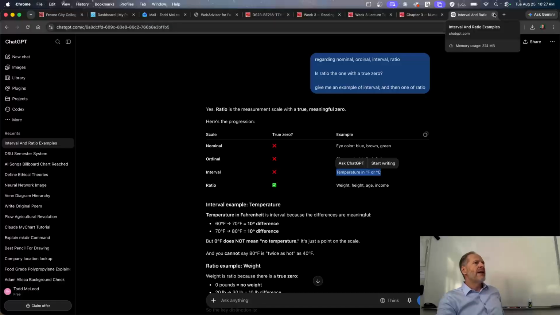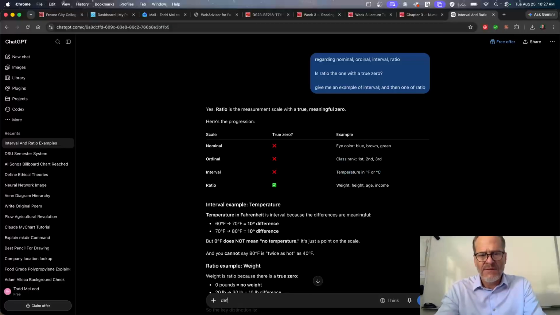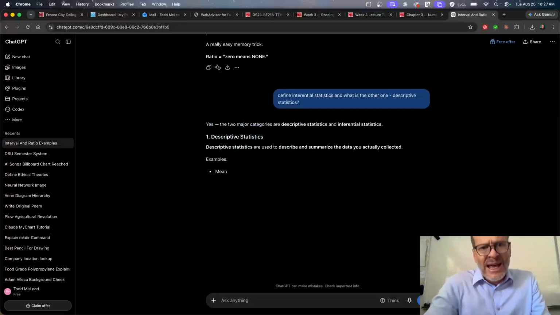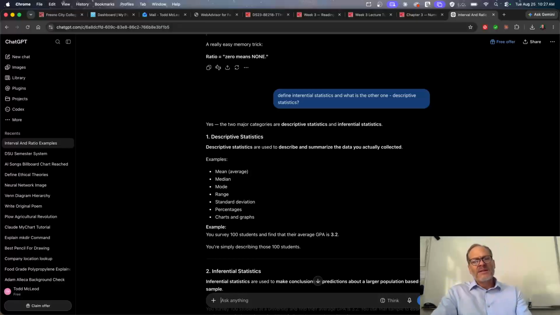And then in chapter 2, module 2, there's descriptive statistics. And I have like 98% certainty on that. So we're going to say define inferential statistics. And what is the other one? Descriptive statistics. Now my certainty is running to 80%. Yay, they're both correct. Descriptive statistics are used to describe and summarize the data you actually collected, right?